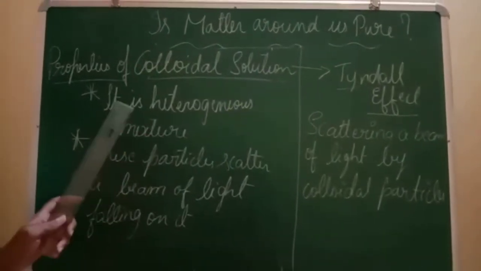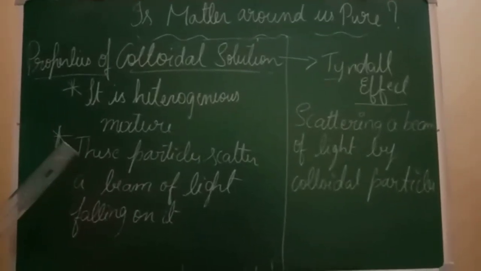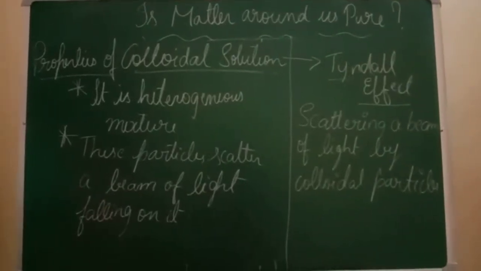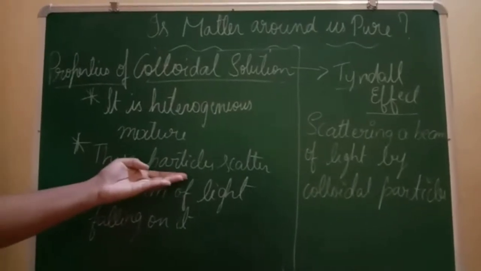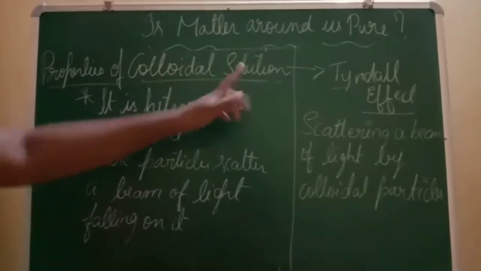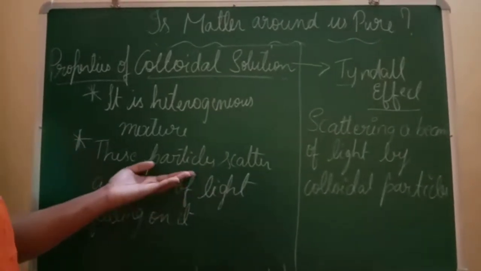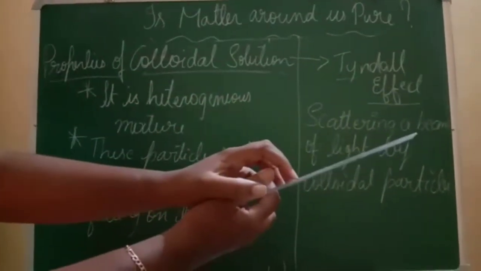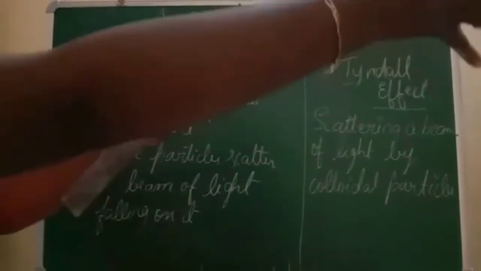Colloidal solution means it is a heterogeneous mixture. And the second point says these particles scatter a beam of light falling on it. So this is one of the special characteristics of the particles present in which solution? Colloidal solution. Okay, what is that special character in this particle? Whatever light ray falls on this particle, it absorbs that light, and on the other side it scatters.